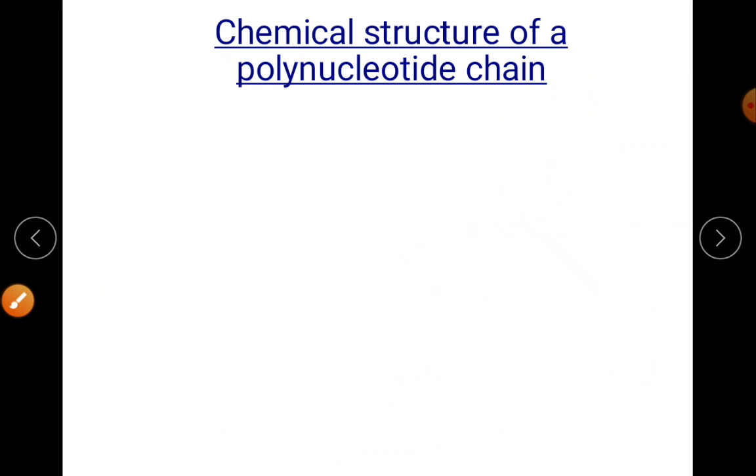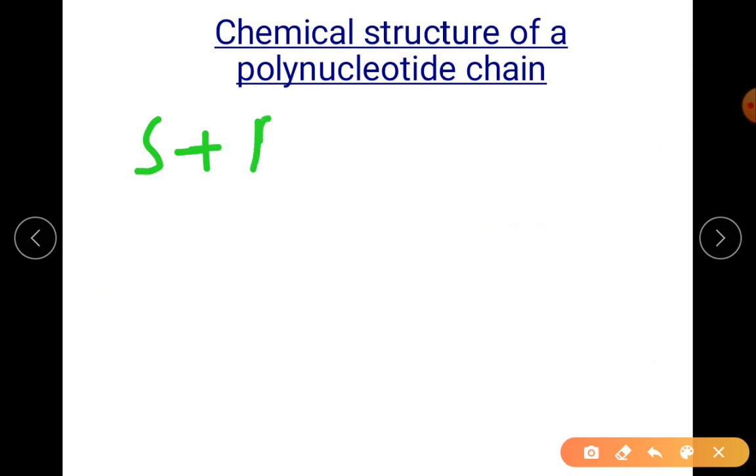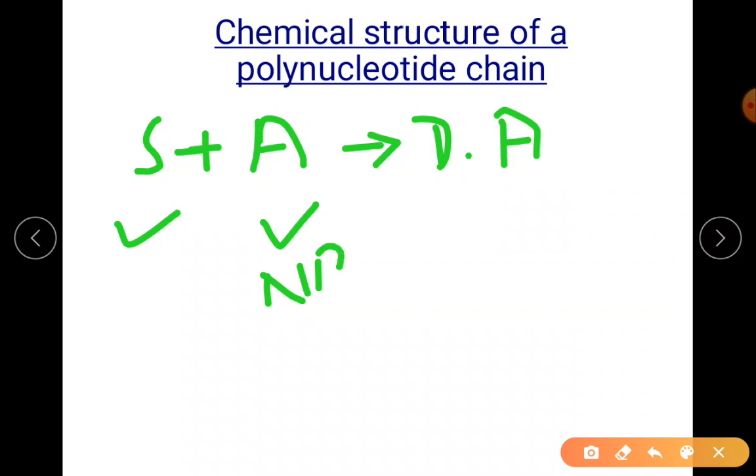Just remember that particular part here. When we say sugar plus adenine, for example, it is deoxyadenine. I'm not writing the full word. So when I say sugar plus adenine, what is adenine? A nitrogenous base.